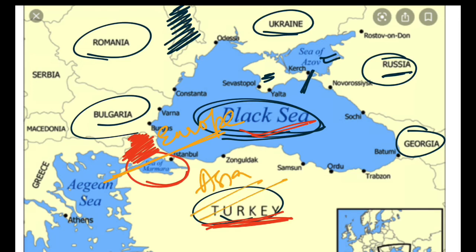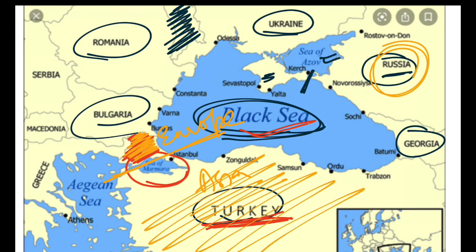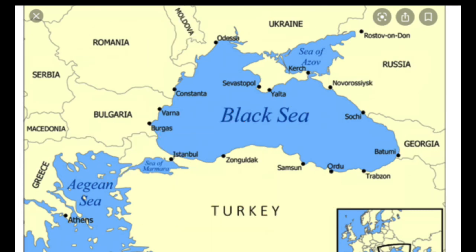But I told you, as Russia is also a transcontinental country like Turkey, which lies in both the continents, that is Europe and Asia. A minor part of Turkey lies in Europe. As you can see, this minor part lies in Europe and this major part lies in Asia. So this is the Sea of Marmara which lies between Turkey. Now you can see that this Sea of Marmara is connected with the Black Sea here. This is the water body and this strait is known as Bosphorus Strait.